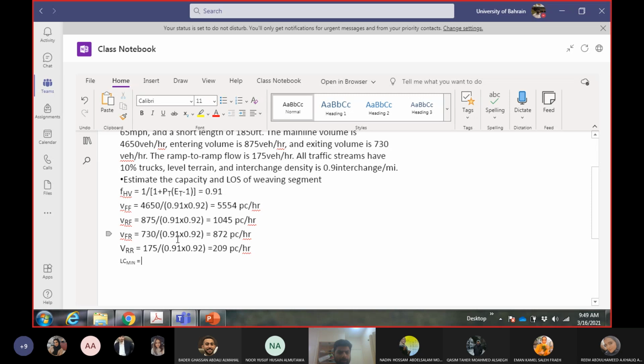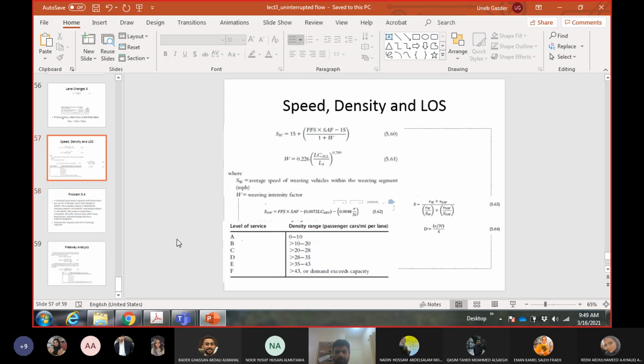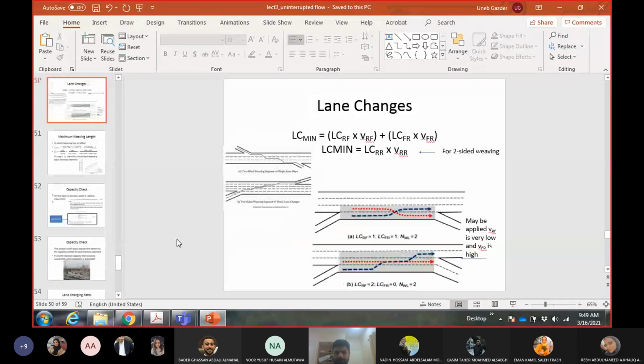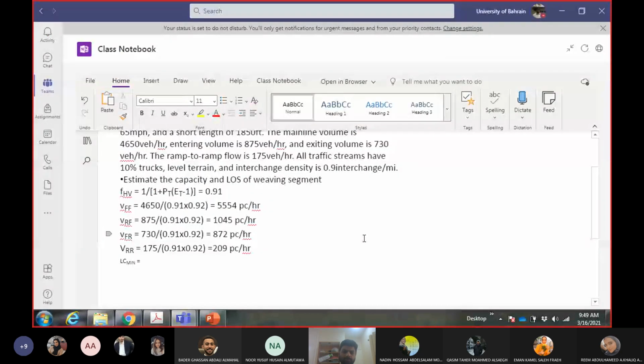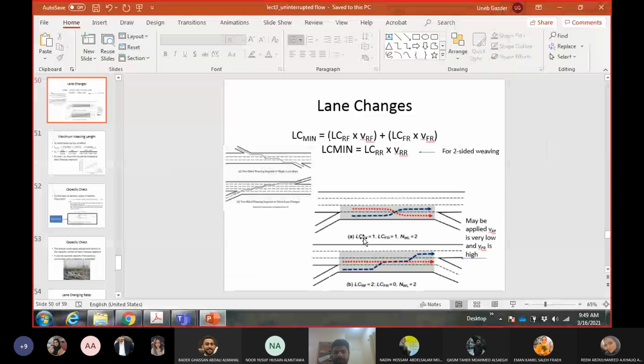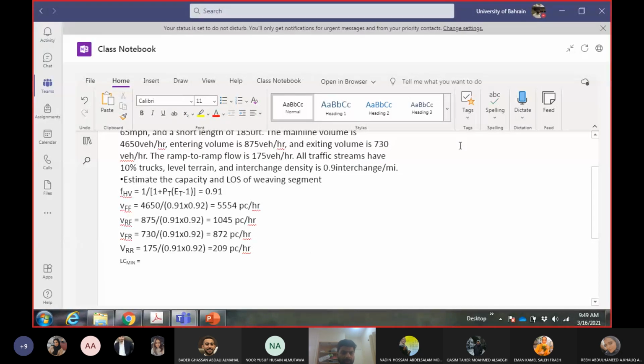So again, in both cases, it is 1. If you come here, RF is 1, and FR is also 1. So you just add basically these two flow rates. Okay, VRF and VFR, because you are multiplying by 1. If you add them, how much you get?